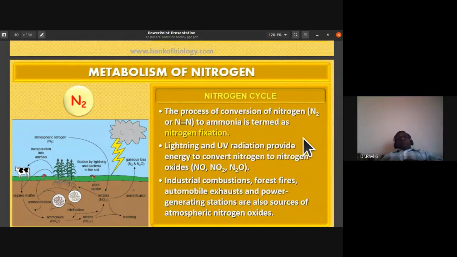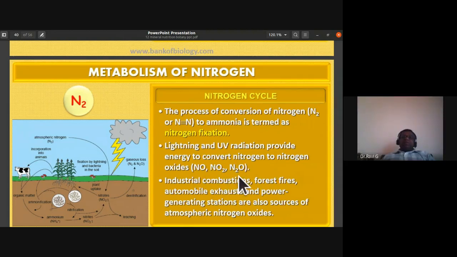The process of conversion of nitrogen, that is N triple bond N. Nitrogen is a diatomic molecule similar to oxygen. So the process of conversion of nitrogen to ammonia is termed nitrogen fixation. The lightning and ultraviolet radiation provide energy to convert nitrogen to the oxides of nitrogen, that is nitrogen monoxide, nitrogen dioxide, nitrous oxide.